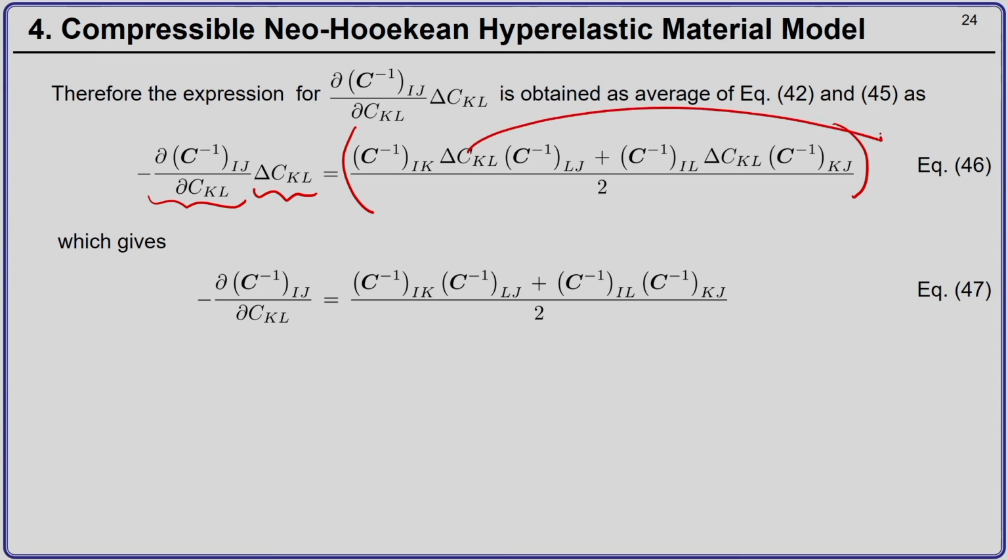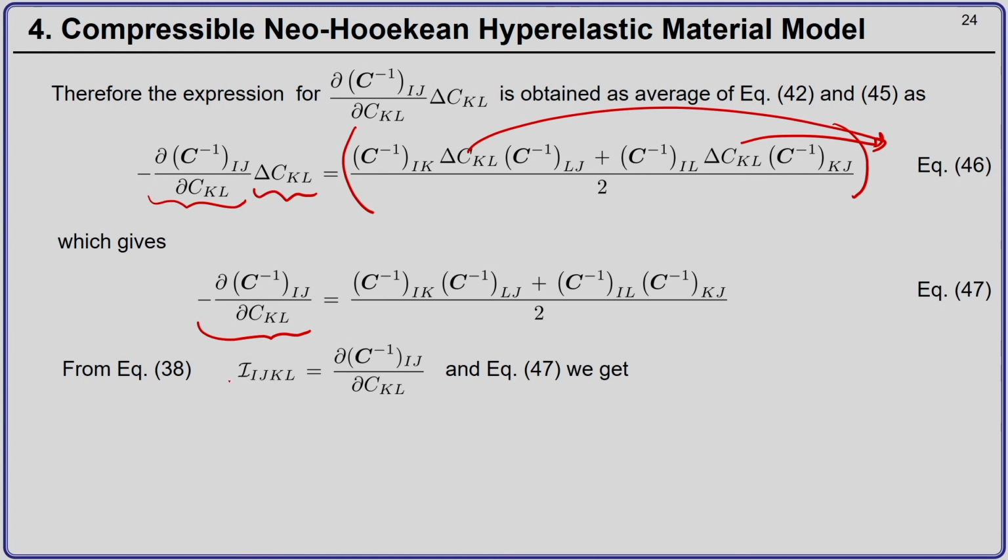So, it can be taken out and I get the expression for minus del C inverse by del C as the average of C inverse tensor product C inverse. Okay.